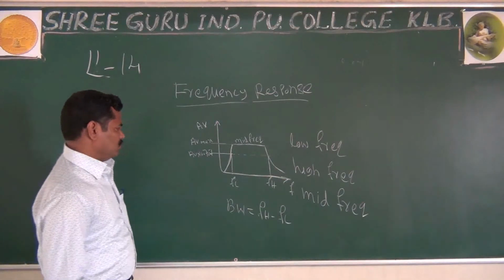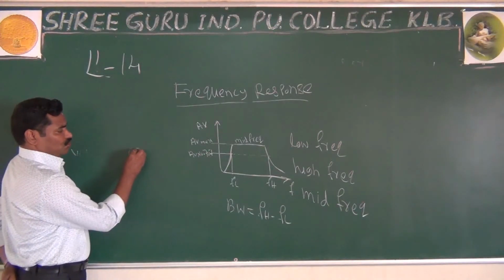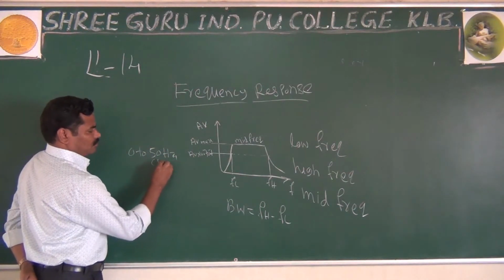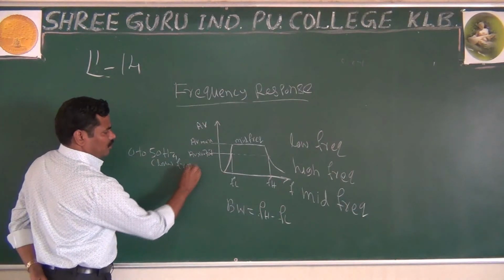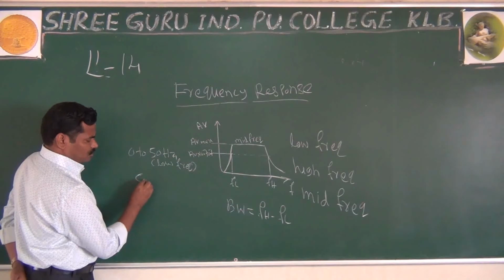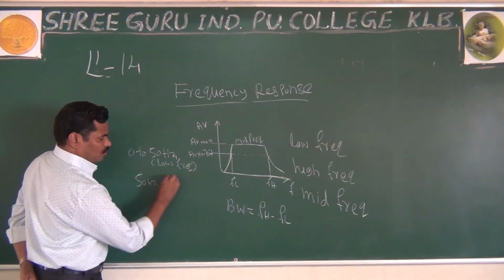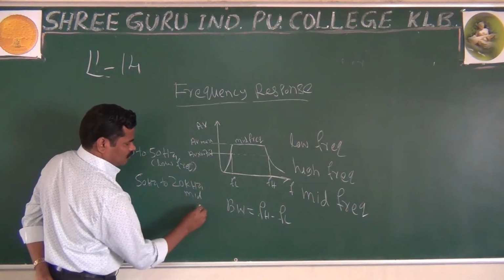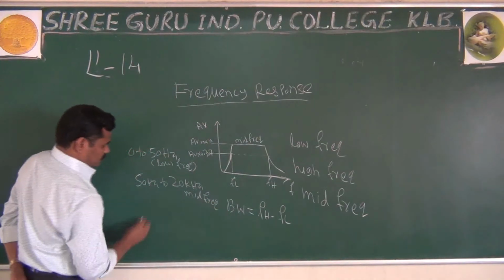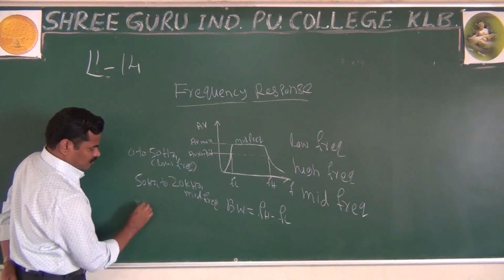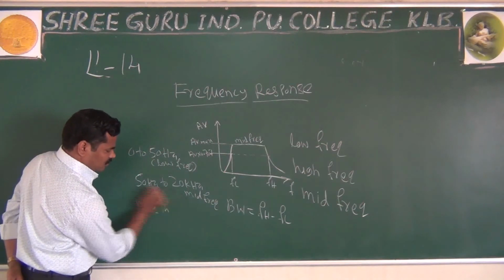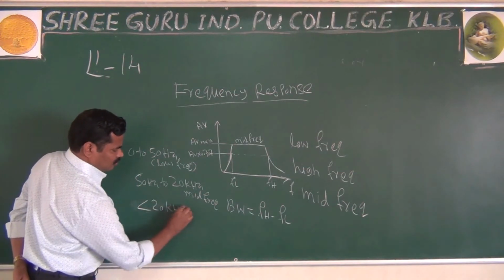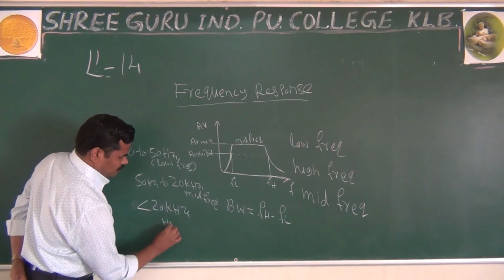For example, consider the low frequency interval 0 to 50 Hz. This is nothing but your low frequency. And 50 Hz to 20 kilohertz is nothing but mid frequency. And remaining, more than 20 kilohertz, is nothing but high frequency.